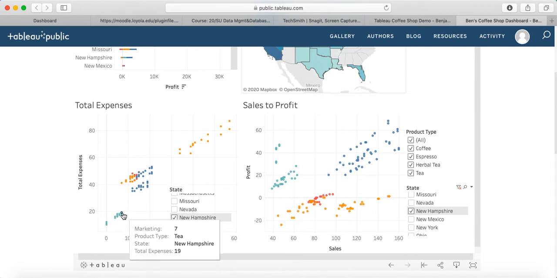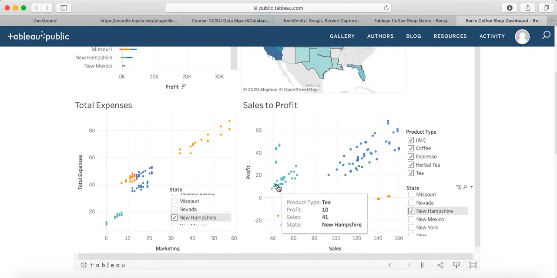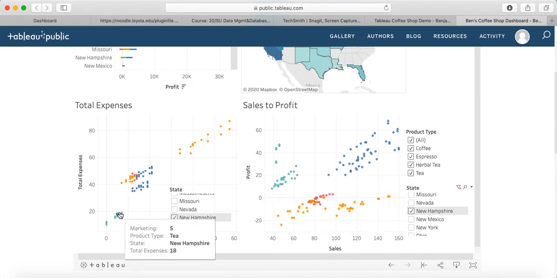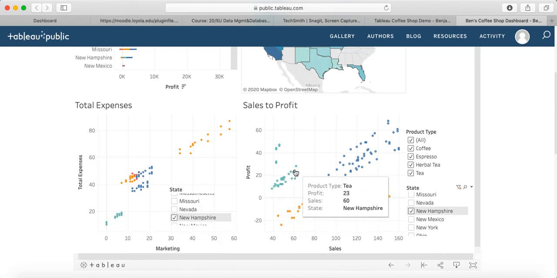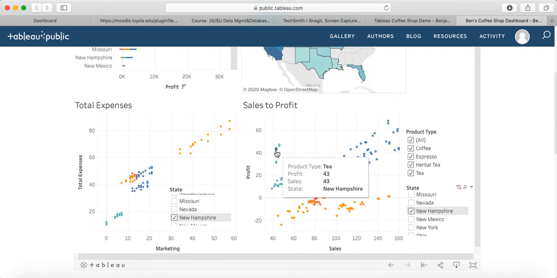So marketing very minimally, yet they are getting pretty significant profit on their tea. Right? So they don't even need to market it. They don't spend too much money on tea at all. Yet they profit pretty well from it.